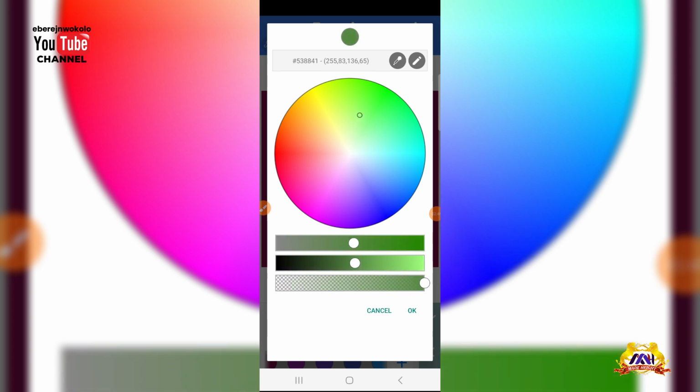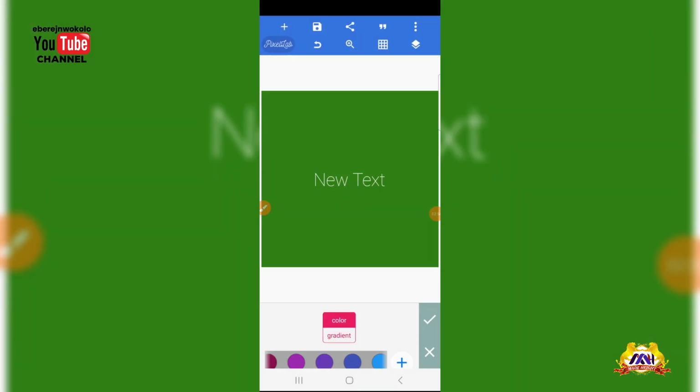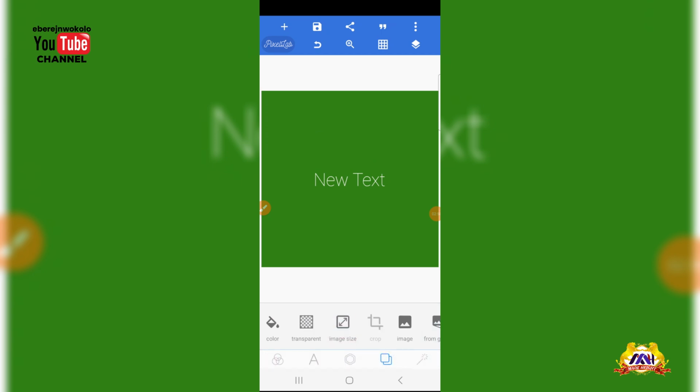Let's assume I want a color like this. You can adjust it, right? Any color at all you want. So what you need to do is to click on OK, and you see it there, and you can click on OK, right? The next thing is, can I change this text?